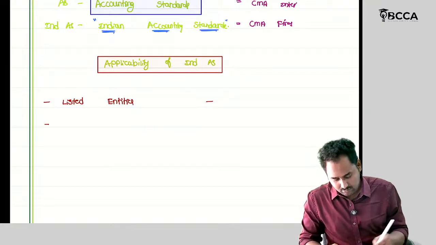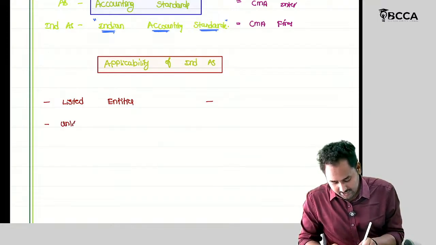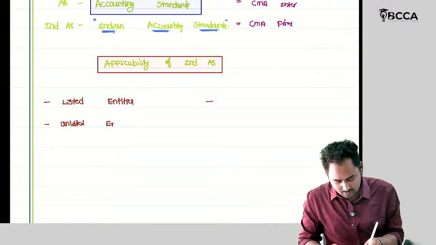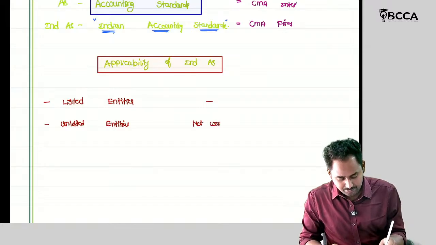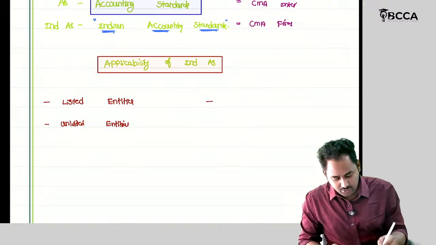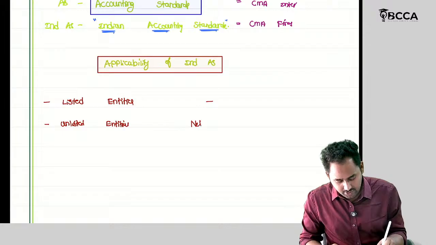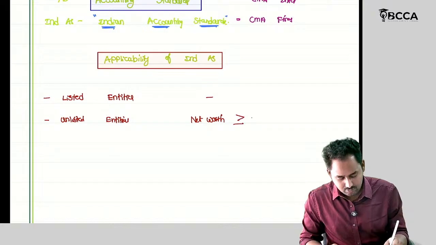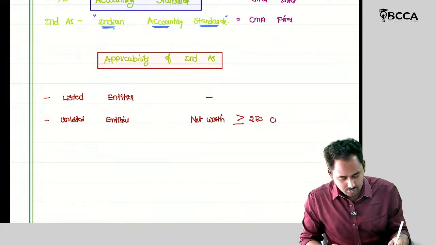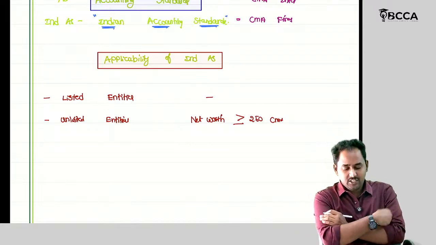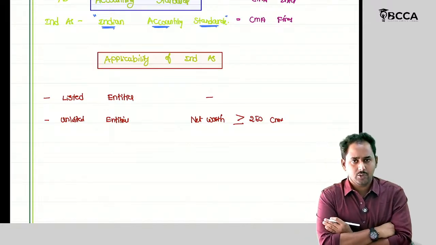Then for the unlisted entities, what is the net worth criteria? The net worth criteria is greater than or equal to 250 crores. ₹250 crores. You just remember this aspect. That's all. Net worth criteria is 250 crores.